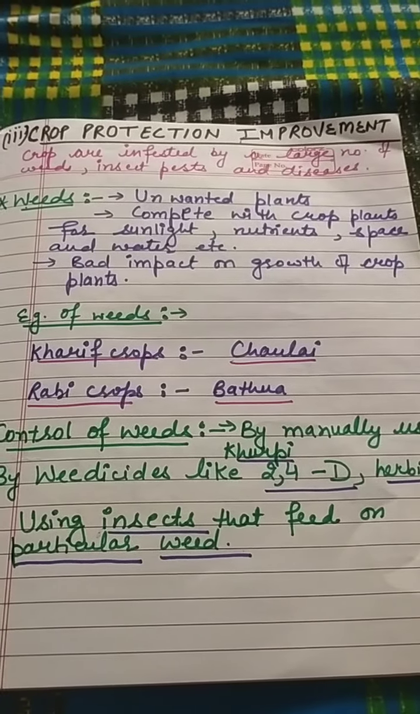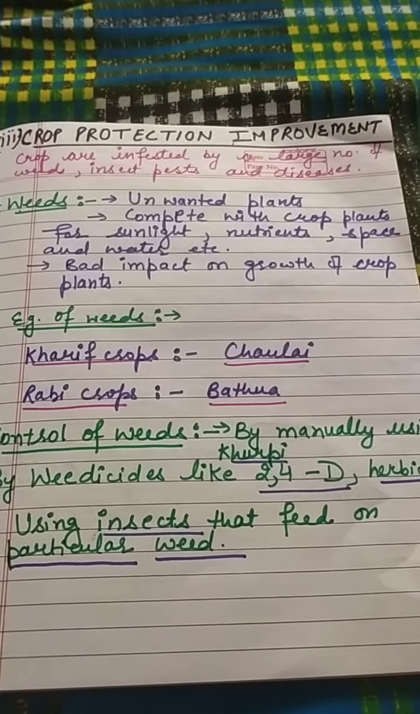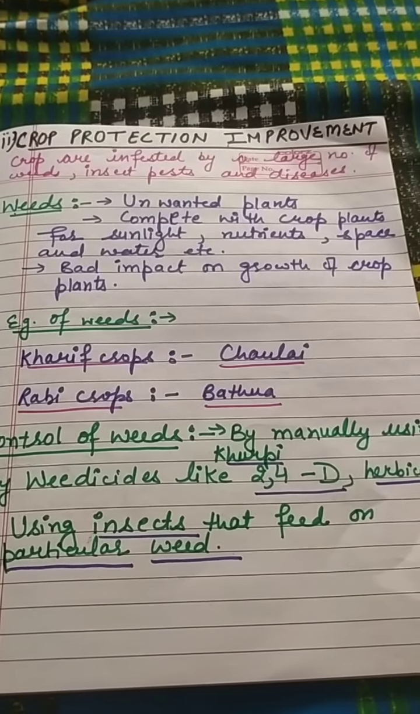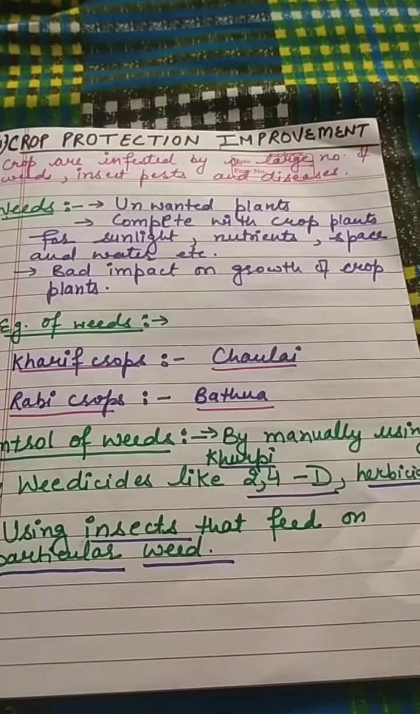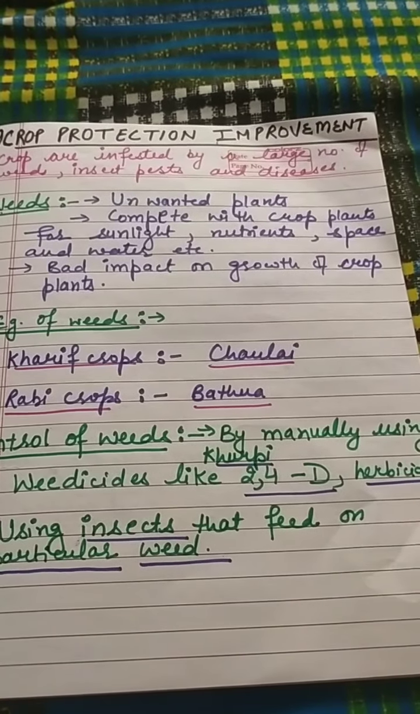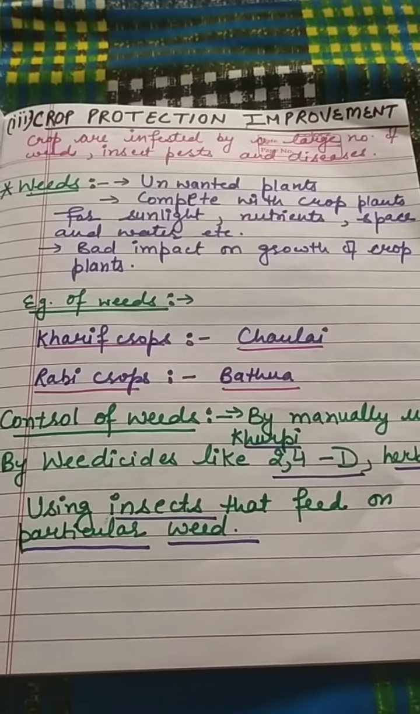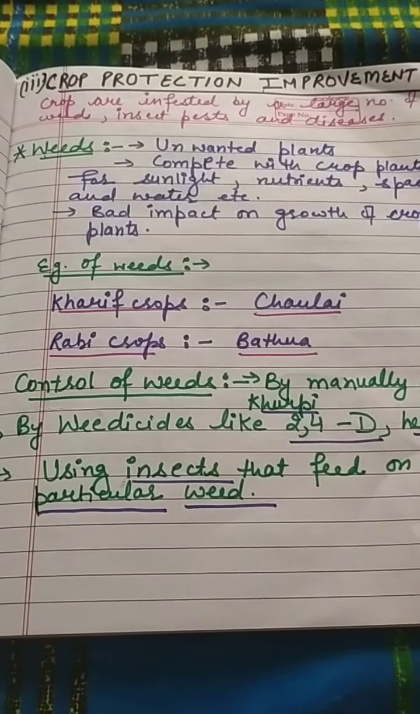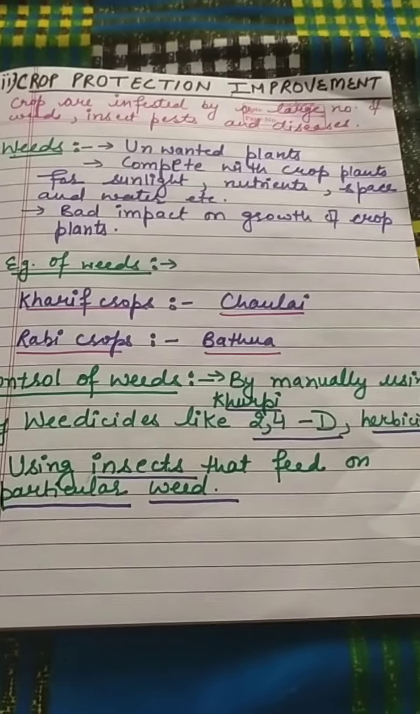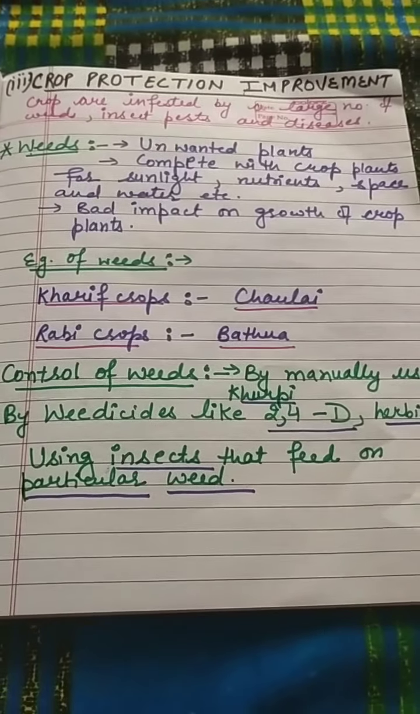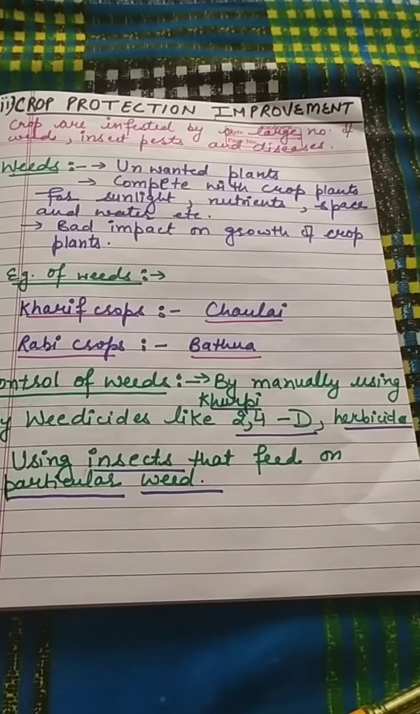Weeds are unwanted plants that grow in the field along with the crop, and they are harmful for the crop as they compete with the crop for sunlight, food, water and nutrients, so they have a bad impact on the growth of the crops. Examples of weeds: in the kharif crop the main weed is cholai, and in rabi crops the main weed is bathua. These are the common names of the weeds.